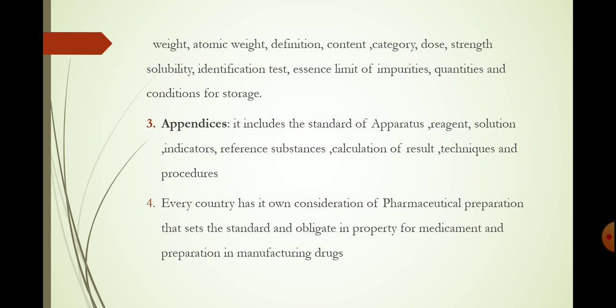For Britain, the British Pharmacopoeia is used. And for the United States, the United States Pharmacopoeia is used. Every country has its own consideration of pharmaceutical preparation, which sets the standard and obligatory properties for medicaments and preparations in manufacturing drugs.